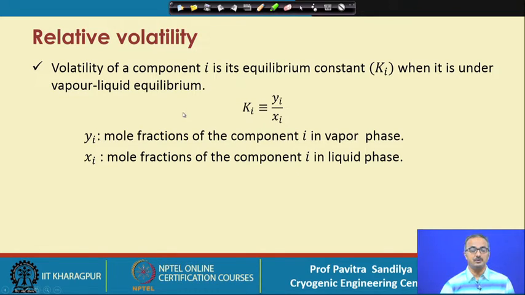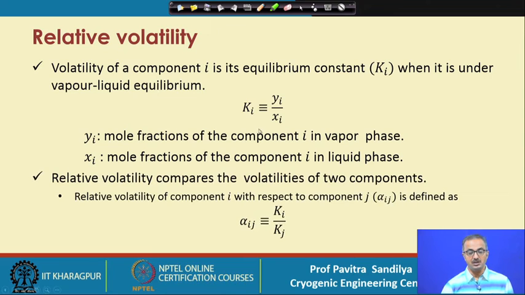Volatility, as we know, is the tendency of a liquid component to go to the vapor phase. So it is defined like this: for a given component i under vapor liquid equilibrium, we write that Ki, the equilibrium constant, is defined as the ratio of the mole fraction of the ith component in the vapor phase to the mole fraction of the ith component in the liquid phase. So this is the equilibrium constant or the volatility. The more the value of Ki, the more the tendency of the component to go to the vapor phase.